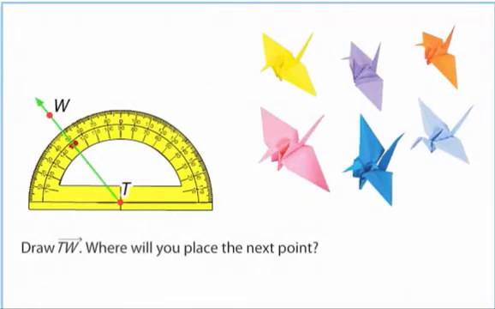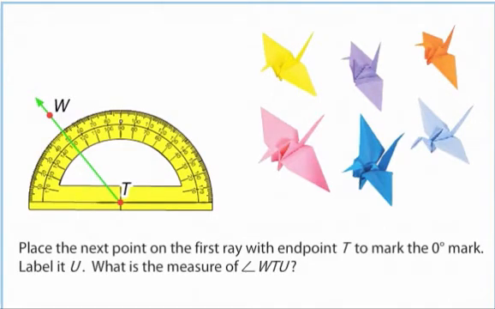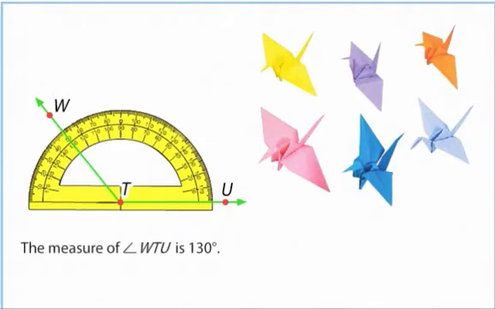Draw ray TW. Where will you place the next point? Place the next point on the first ray with endpoint T to mark the 0 degree mark. Label it U. The measure of angle WTU is 130 degrees.